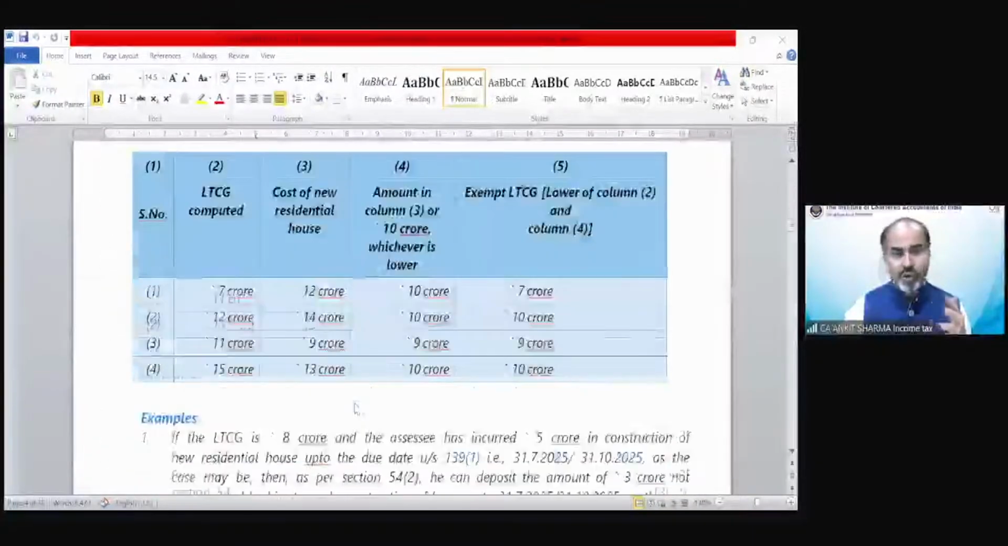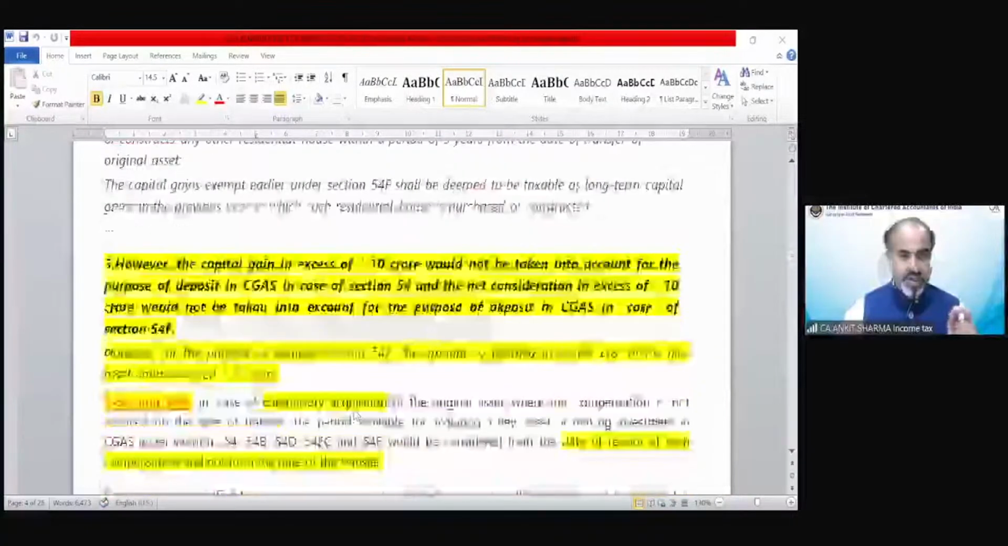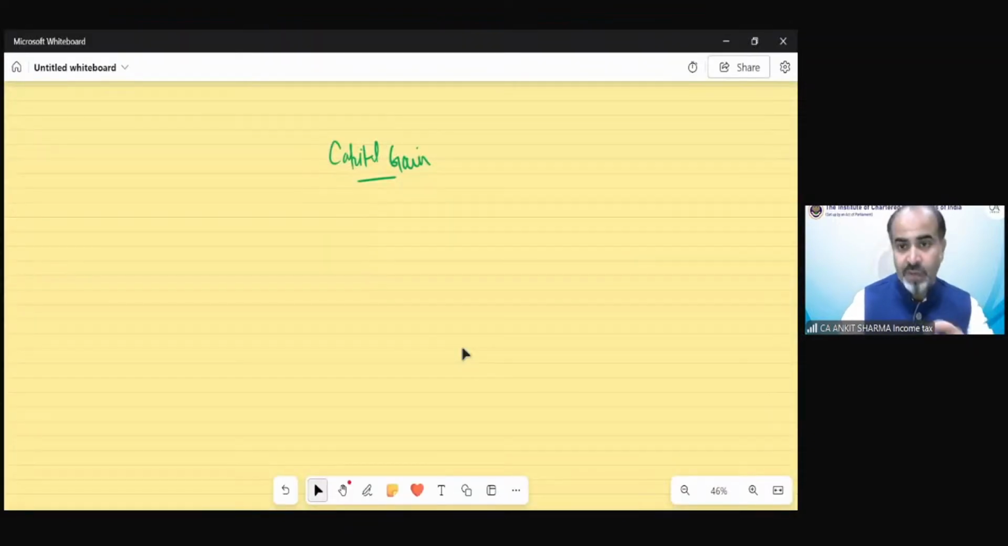So we have gone through all these things, and here is a special question from section 54F. You have to understand the provisions, and you will understand why we are specifically solving a question from section 54F, because there is a very interesting concept in it. Let me tell you what exactly is the purpose of solving this question.